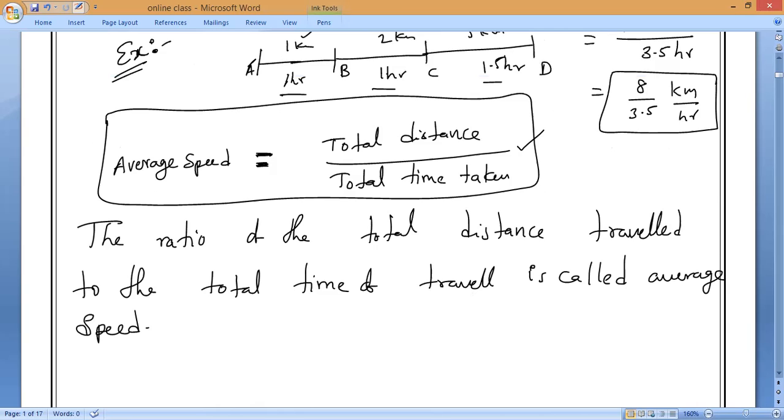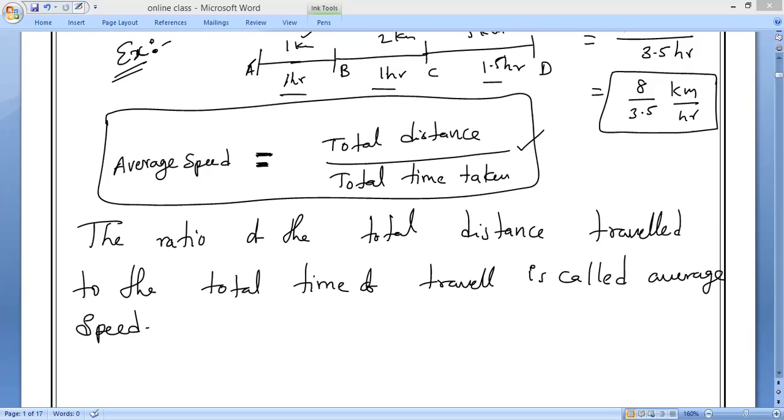Yes, sir. Now, before going further into speed, one more concept we have to study, which is similar to this. I forgot to tell you earlier, but we'll finish it now. We have studied three kinds of speed: uniform speed and non-uniform speed.